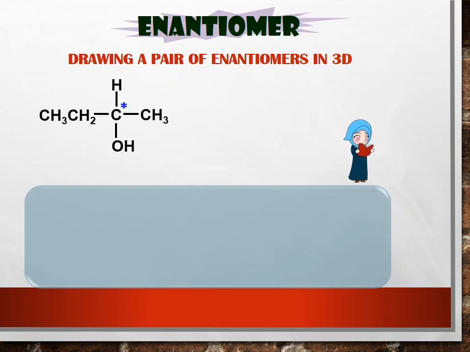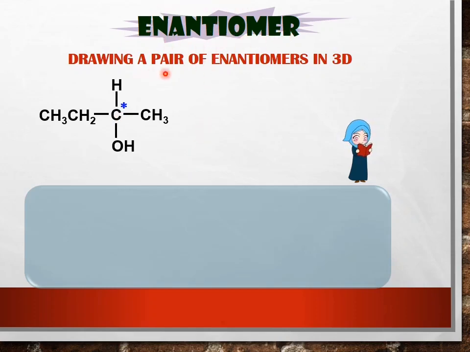Look at this compound, it consists of one chiral carbon. We have one hydrogen bonded to this carbon, this CH3 group, OH group, and this CH2CH3 group. So this carbon is a chiral carbon, and a compound with one chiral carbon can make enantiomers.